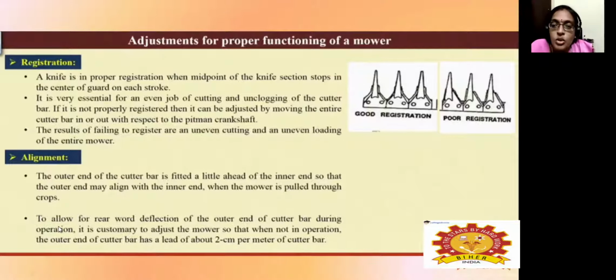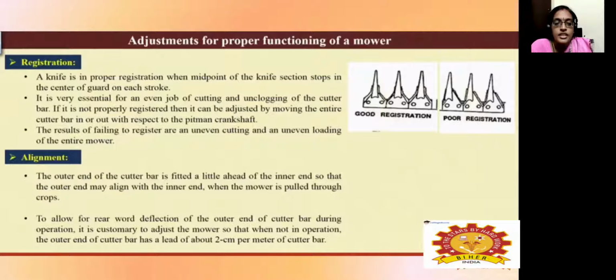So as shown in the image, you can see this. This one is known to be the good registration, where knife will be placed at the center. Poor registration, it will be misaligned. Okay. And it is very essential for an even cutting job and unclogging the cutter bar. So if it is not properly registered, then move the entire cutter bar with respect to the pitman crankshaft. So the result of failing to register are uneven cutting, and uneven loading of the entire mower.